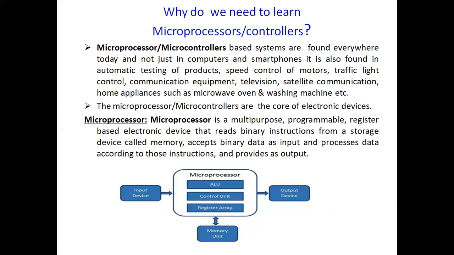We can access the internet. All these types of applications, we call multi-purpose. So the processor which we use in our systems, it may be a desktop computer or a laptop computer, is not only used for a single purpose, it is also used for multi-purpose applications. So be sure that it can be used for more than one purpose.